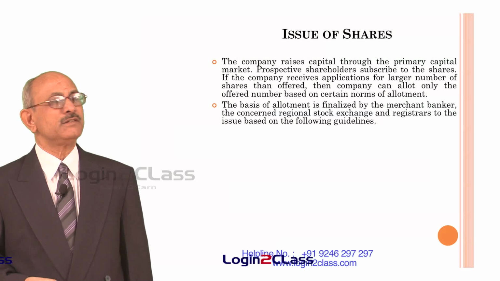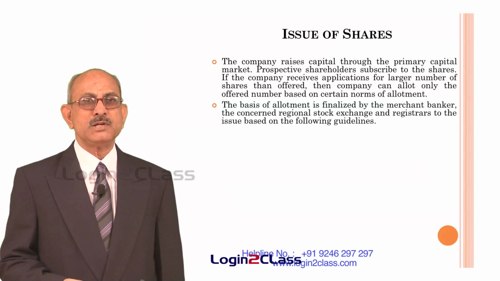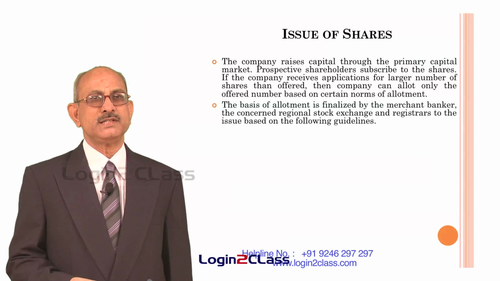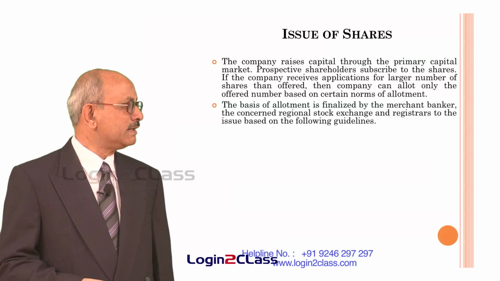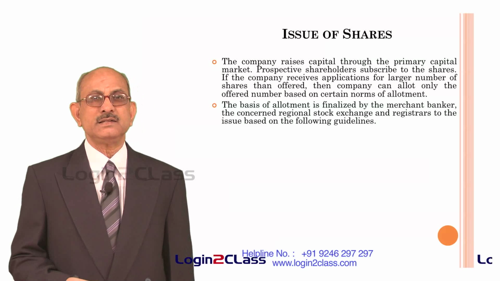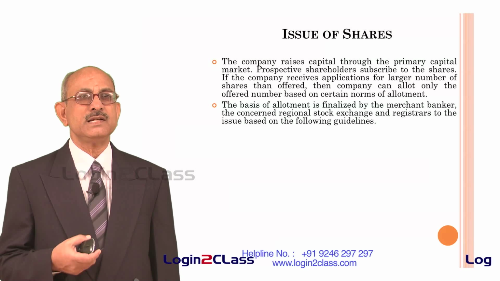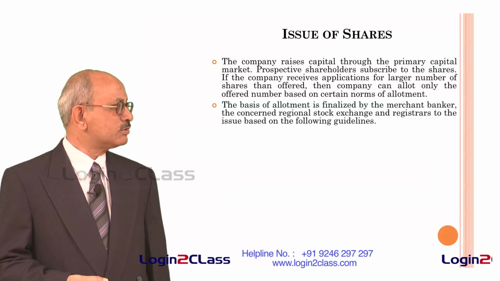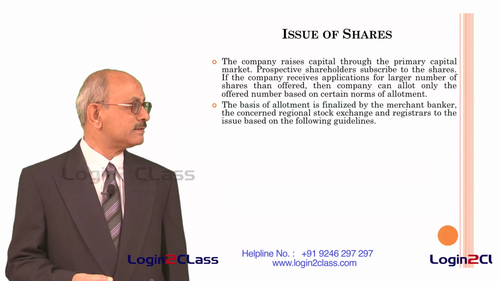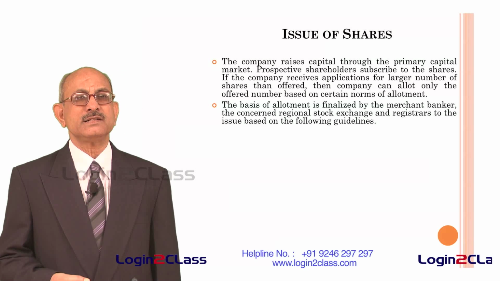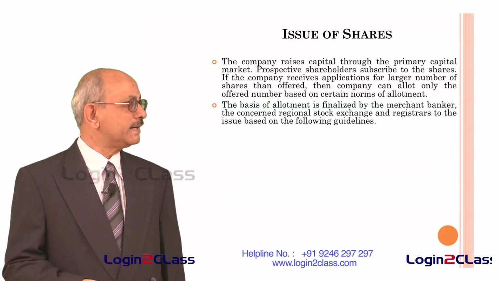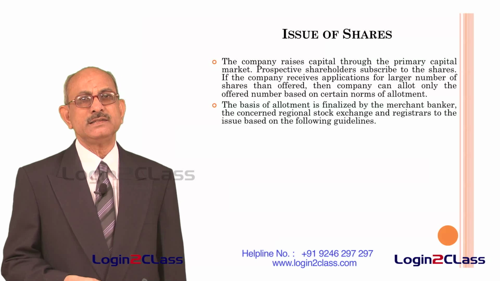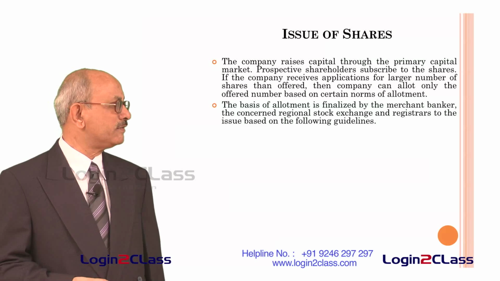So this basis of allotment is finalized by the merchant banker, that is the banker who has assisted the company in raising the capital, and the concerned regional stock exchange where the shares are likely to be listed, and then the registrars to the issue based on the following guidelines. So there are certain guidelines laid down by the regulator of the capital market, that is SEBI, that is Securities Exchange Board of India.